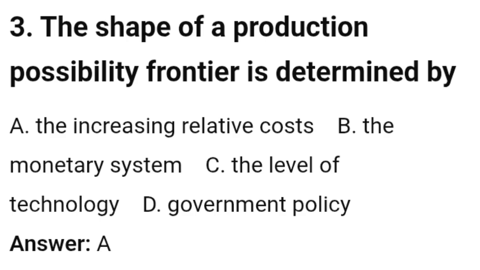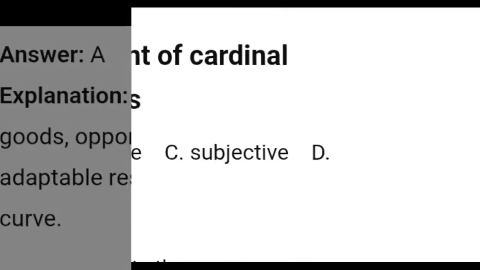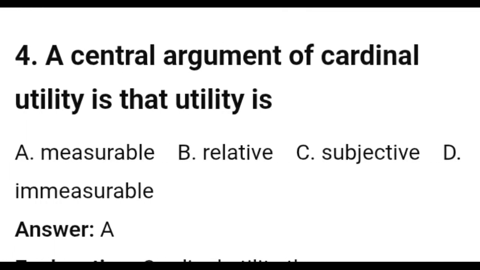3. The shape of a production possibility frontier is determined by A. The increasing relative costs, B. The monetary system, C. The level of technology, D. Government policy. Answer A. Explanation: as production shifts between goods, opportunity costs increase due to less adaptable resources, creating a bowed-out curve.